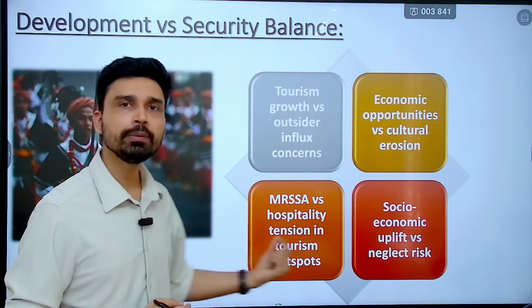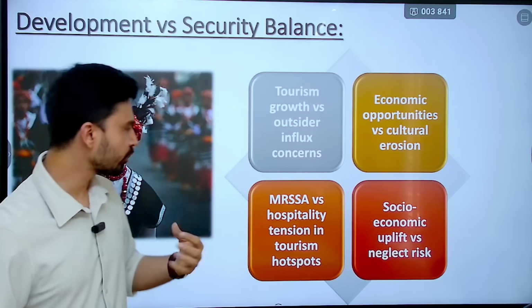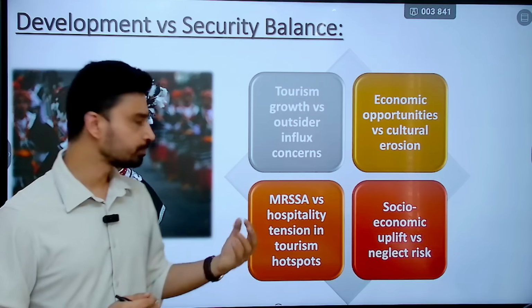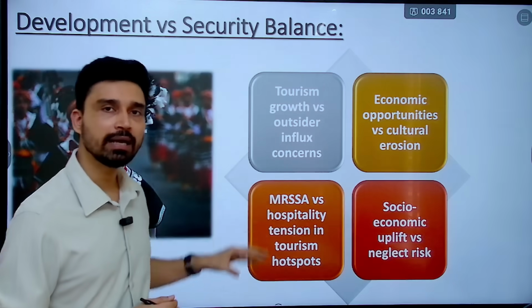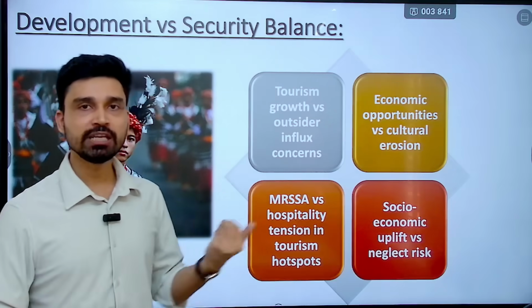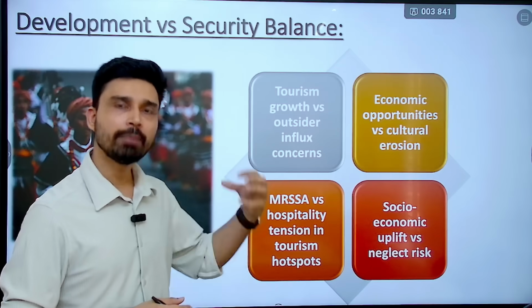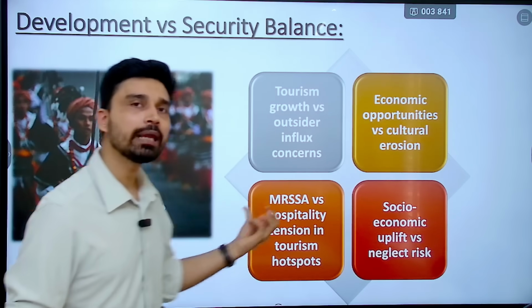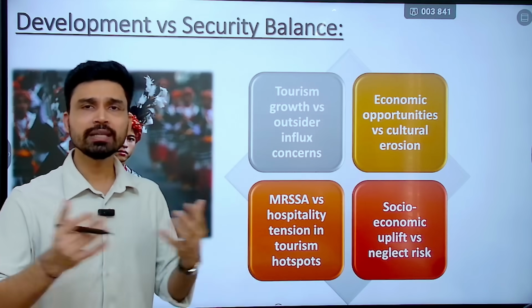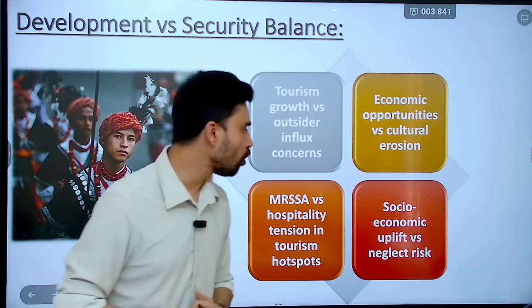It ensures that there is proper tenant verification, police verification and all that. It is coming into conflict with the hospitality in Meghalaya. If tourists are coming and staying for a long duration, this acts as a kind of barrier, and that is why tourists are not able to stay there for a long period of time, or they have to go through a lot of inconveniences.